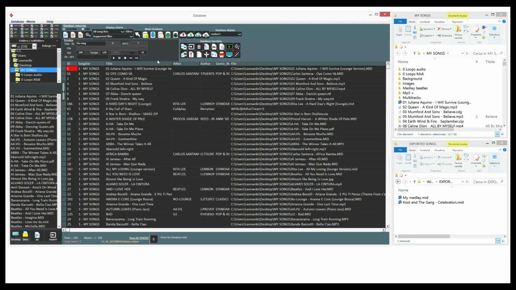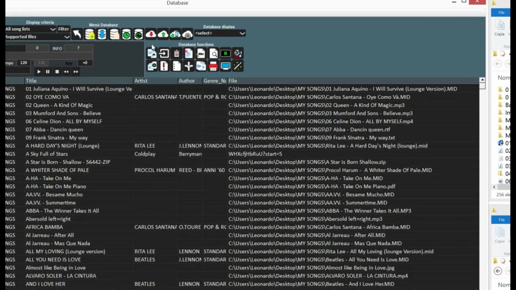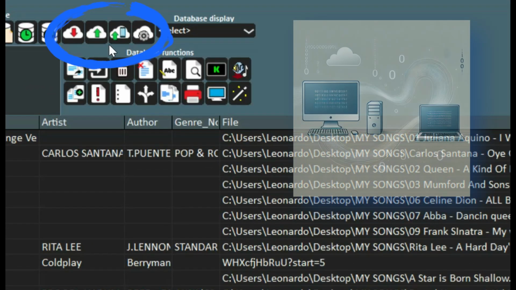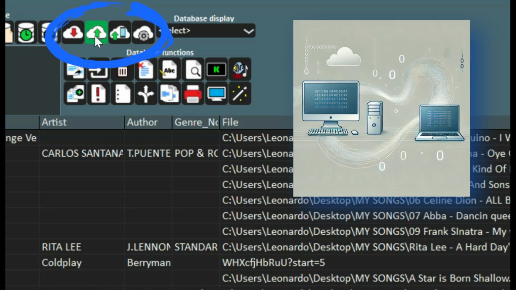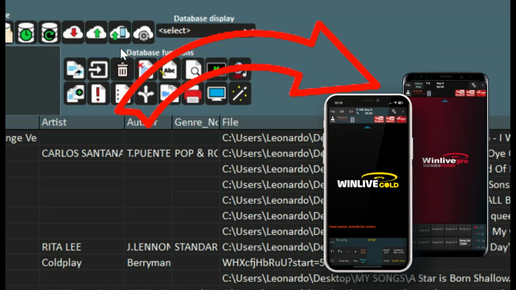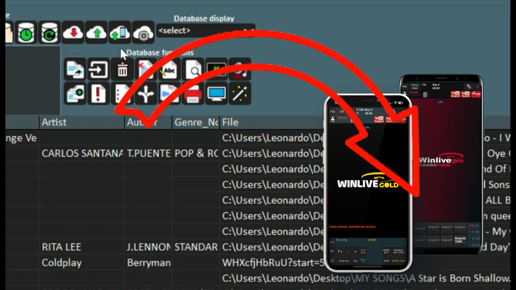Going back to the database, Synchro has been optimized and sped up to allow both database backup and synchronization from a main PC to a second one, and the shift of the entire database, including songs, from the PC to the apps WinLave Gold Mobile or WinLave Pro Mobile, available on Android and iOS.